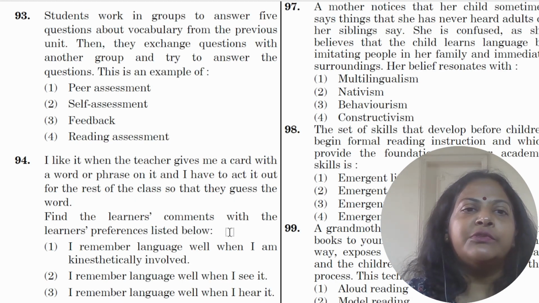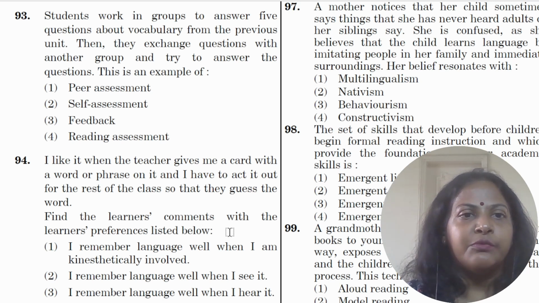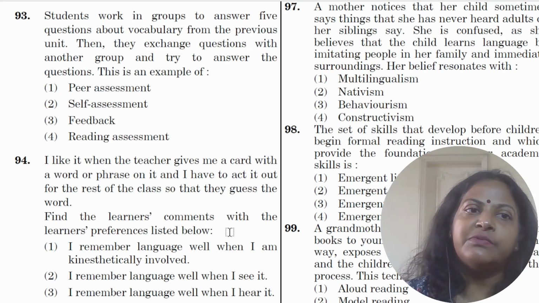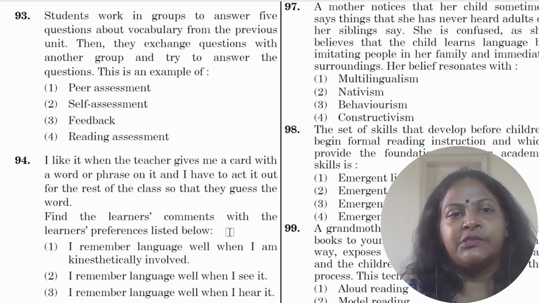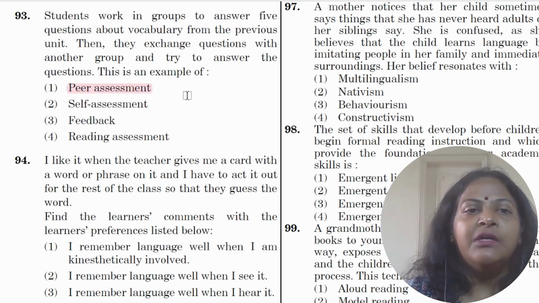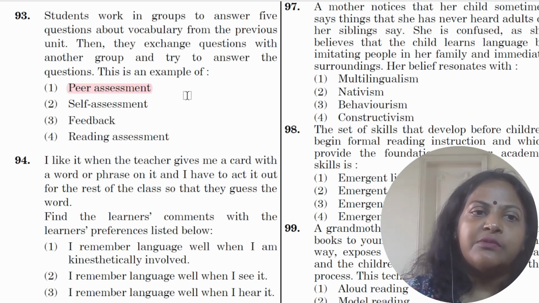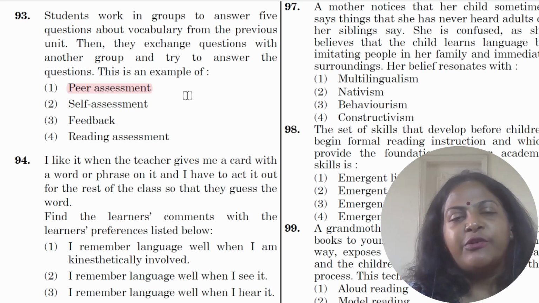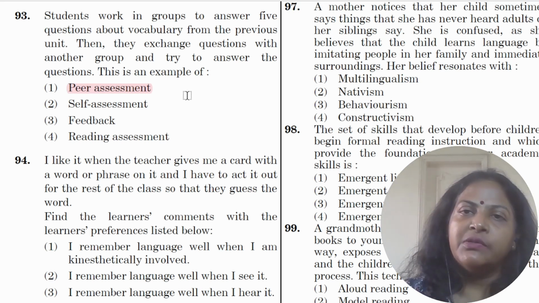Question 93: students work in groups to answer 5 questions about vocabulary from the previous unit. Then they exchange questions with another group and try to answer the questions. So this is a form of peer assessment. They're assessing each other. This is not self-assessment, they're not giving feedback, and this is not a reading assessment. So this is a peer assessment.